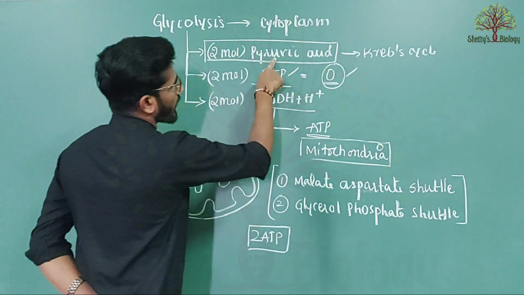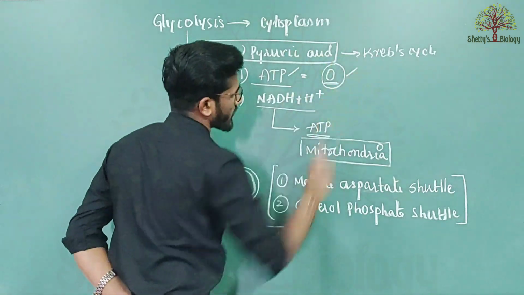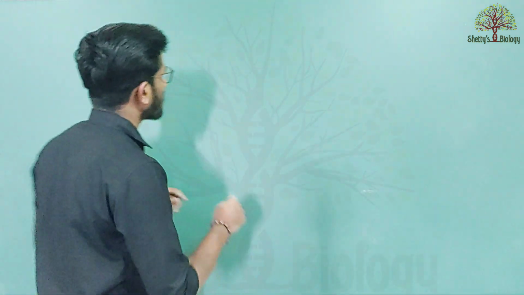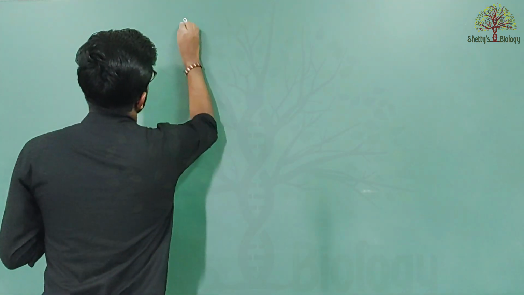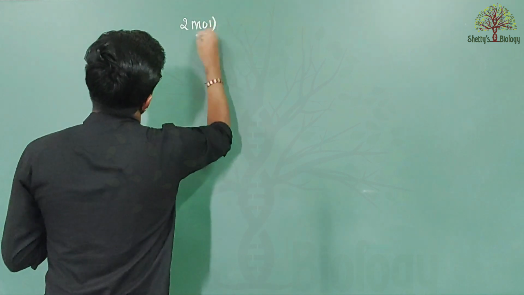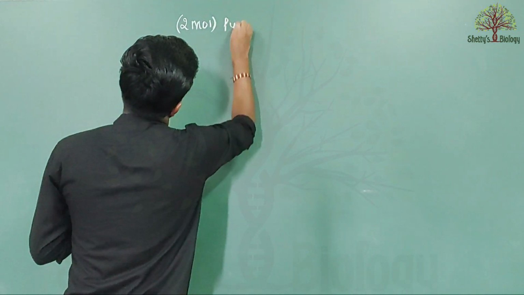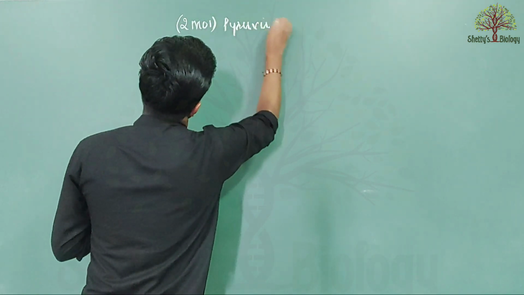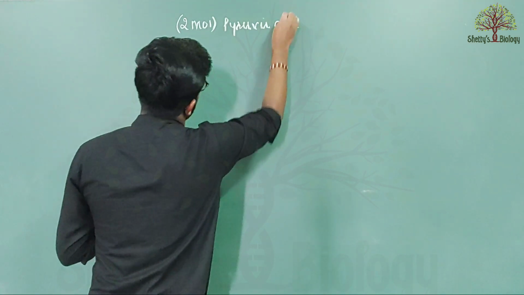What happens if pyruvic acid gets oxygen and how will the Krebs cycle take place? Remember, the Krebs cycle takes place in the matrix of the mitochondria, but here the two molecules of pyruvic acid are present in the cytoplasm.